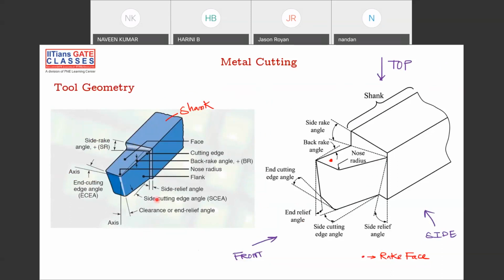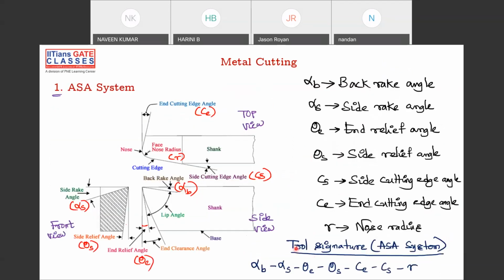This is how your cutting tool looks. You have cutting edge, side relief angle, end relief angle, side rake angle, back rake angle, nose radius, shank, and cutting edge angle. These are arranged in some tool signature. What is a tool signature? This is what is important. Please remember this tool signature, and write it down in your book also.